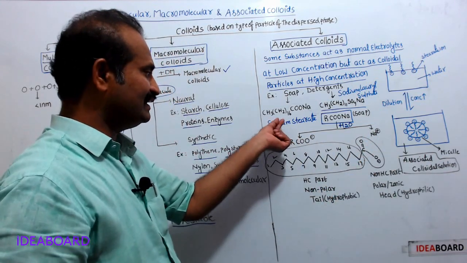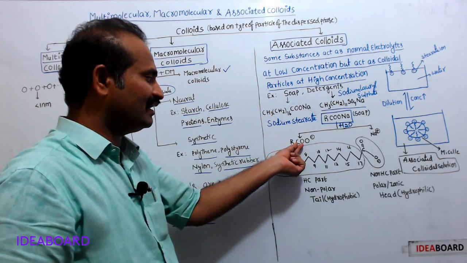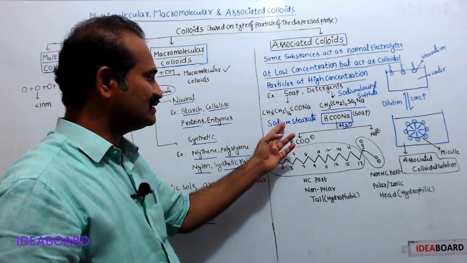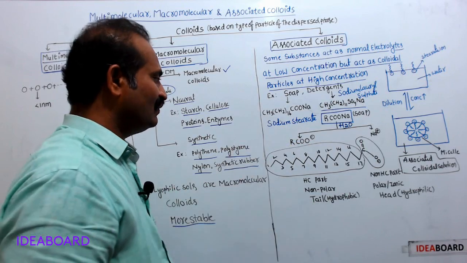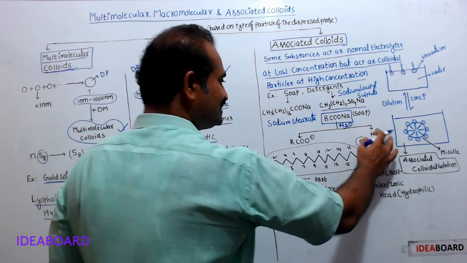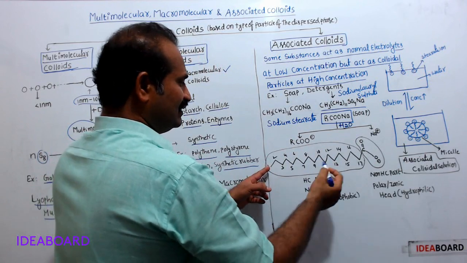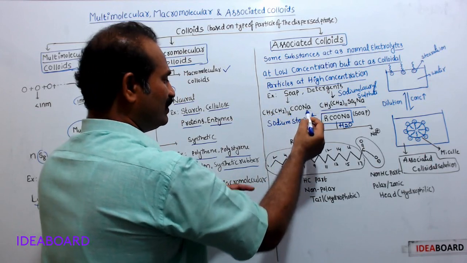This RCOO minus, in the case of sodium stearate, is the stearate ion, the anion of soap. Suppose the soap is sodium stearate, the anion is the stearate ion, and Na plus is separated out. So for this stearate ion, I am writing CH3, CH2 16 times, COONa.